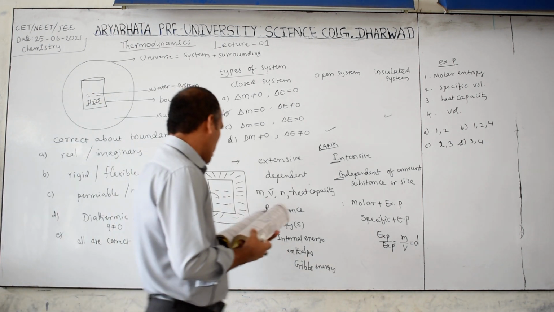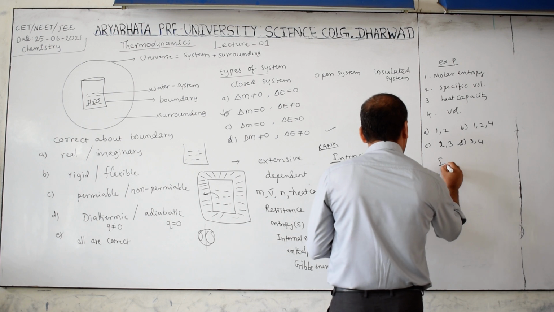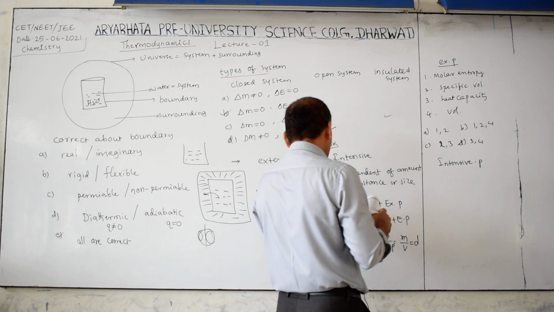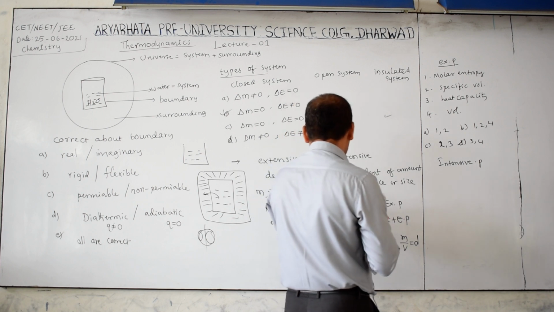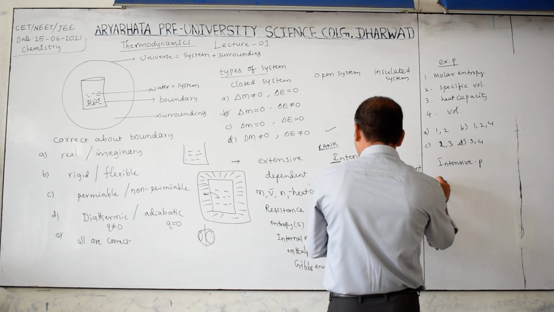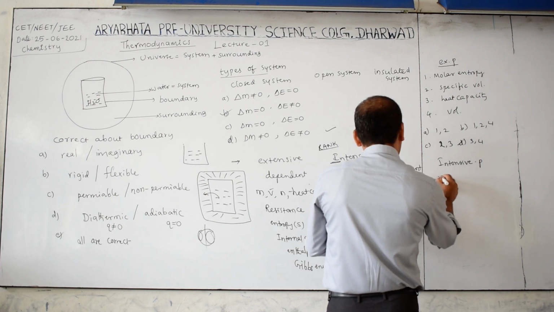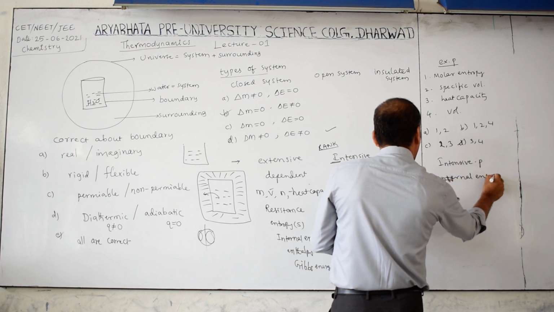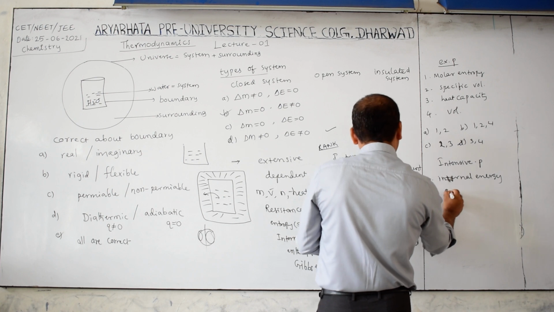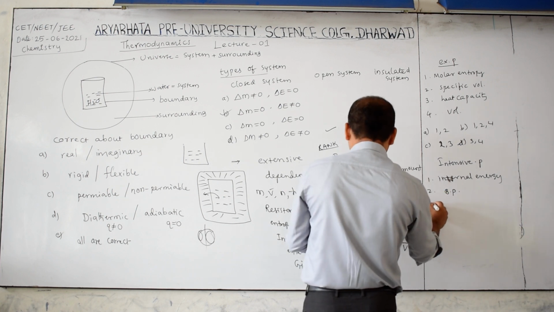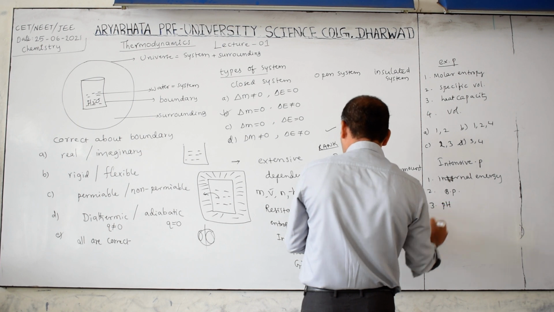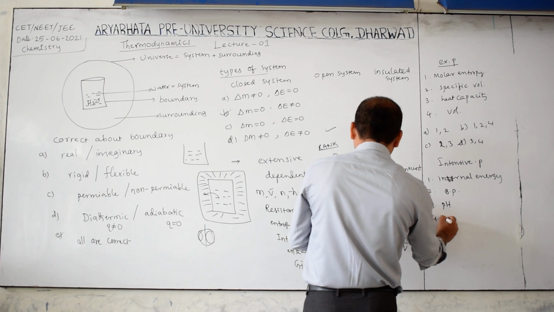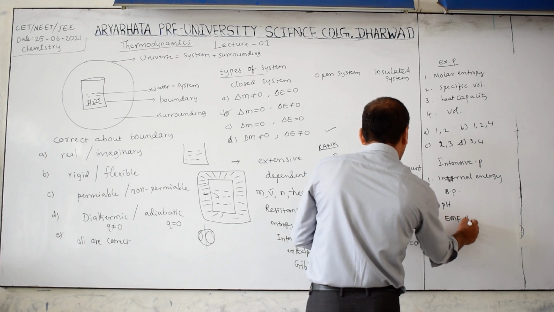Another question is based on intensive properties. Which of the following are intensive properties? First one is internal energy, second one is boiling point, third one is pH, and fourth one is EMF of cell.